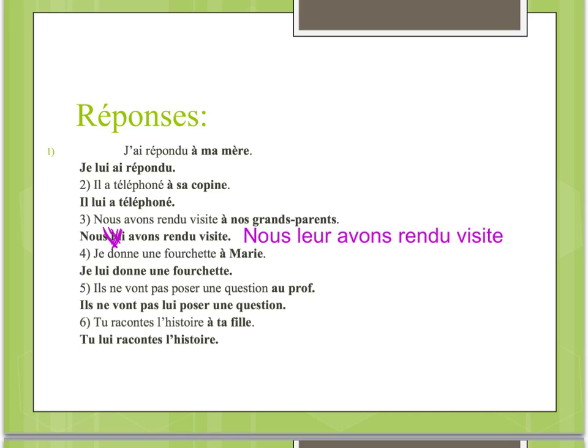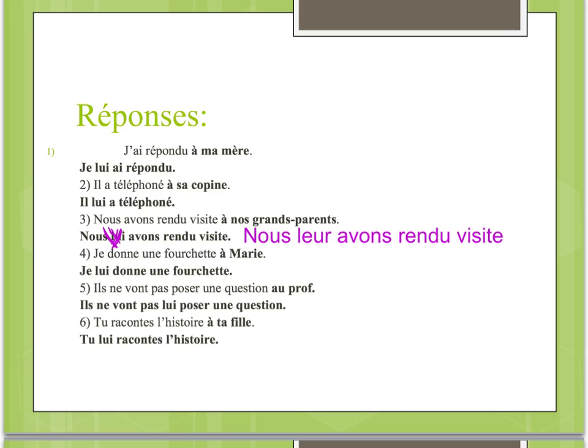Numéro 4, je donne une fourchette à Marie. We're in the present tense here, so just je lui donne une fourchette. Numéro 5, ils ne vont pas poser une question au prof. All right, a little bit more complicated. We're in the future proche here, and we have negation. But in the future proche, the pronoun always goes directly before the infinitive. So in this case, it's going to go outside the negation. So, ils ne vont pas lui poser une question.